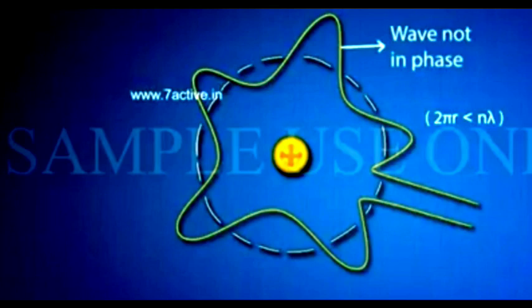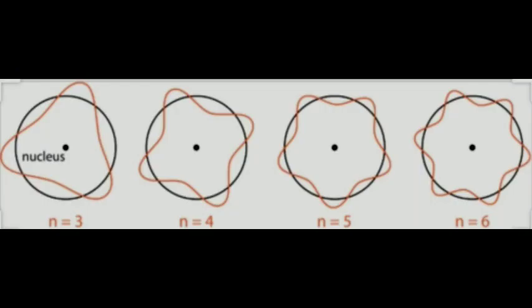So for the electron to revolve in an orbit, the condition 2 pi r equals n lambda must hold. That's why we say mvr equals nh by 2 pi. Otherwise, if it is not equal, the electron wave is out of space. If the electron has a definite quantized angular momentum, it revolves around the nucleus in a stationary circular path. Now consider the n value. If n equals 3, it gives 3 amplitudes. If n equals 4, it gives 4 amplitudes. If n equals 5, it gives 5 amplitudes. If n equals 6, it gives 6 amplitudes.